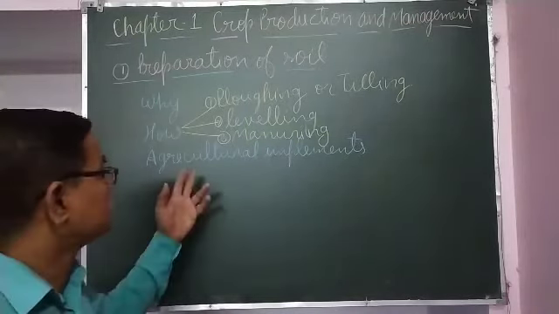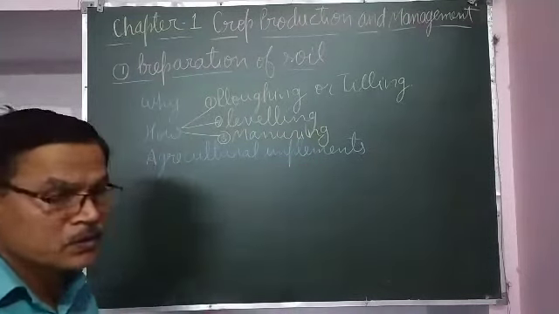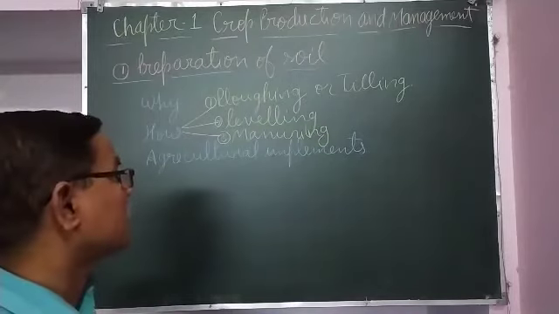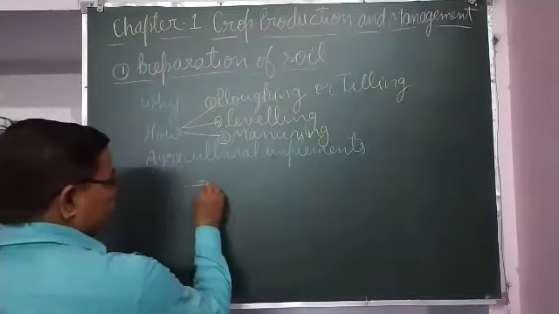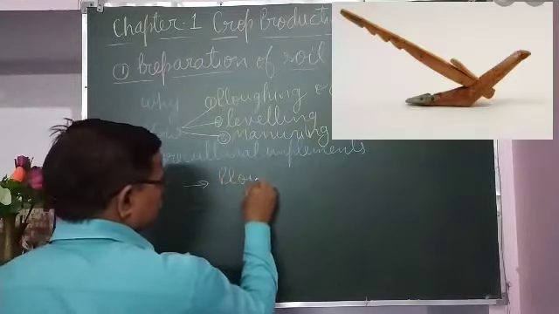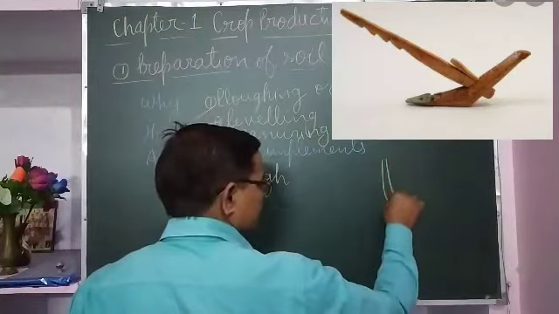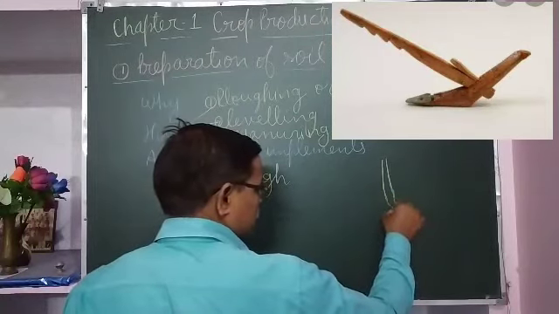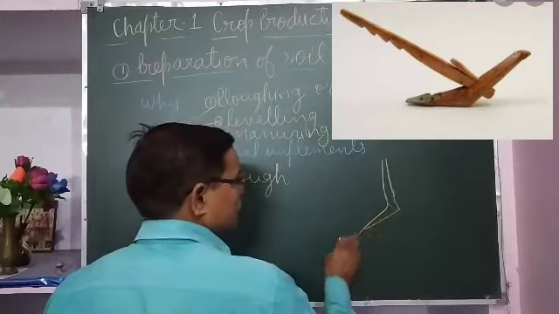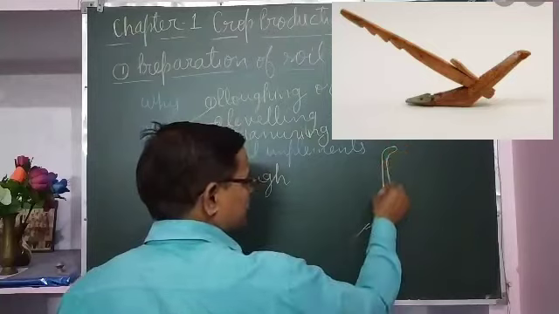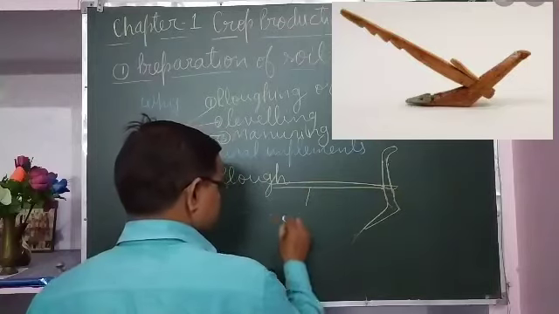During preparation of soil, some agricultural implements are used. The instruments used for the preparation of soil are called agricultural implements. One of them is the plow. The plow is made of wood. It has a handle here, and a long beam that is called the plow shaft.